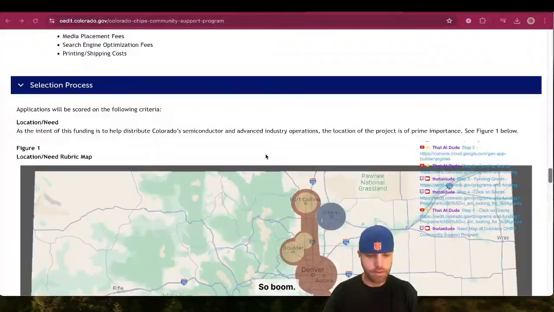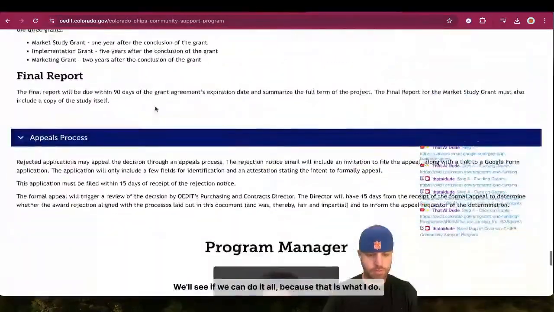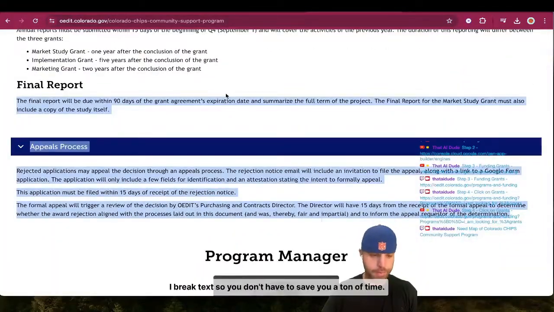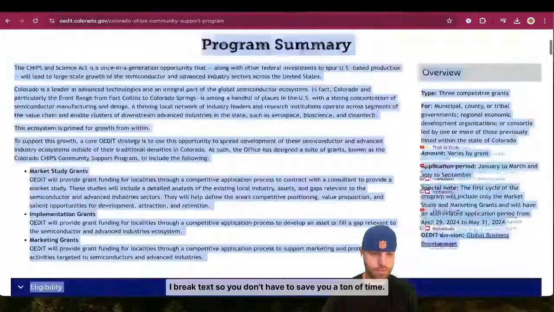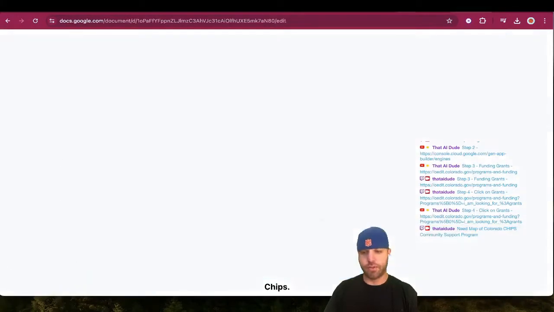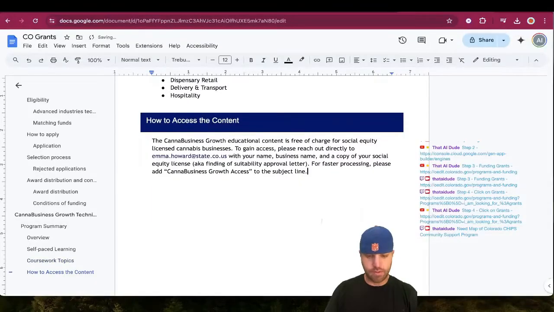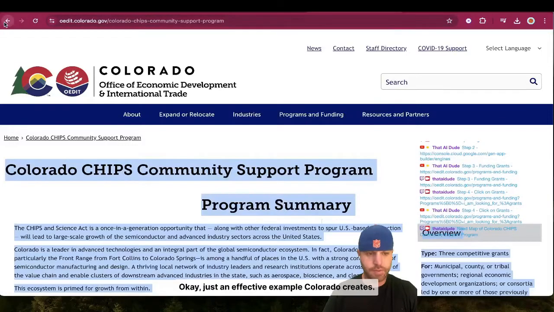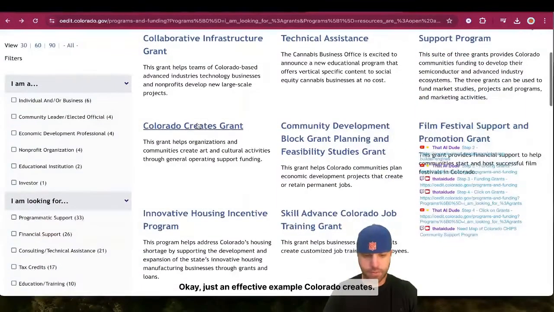All right. So, boom. We'll see if we can just take the map. We'll see if we can do it all, because that is what I do. I break text so you don't have to. Save you a ton of time. Chips. All right, let's go chips. And these are demos for how to understand these programs. Okay, just an effective example.